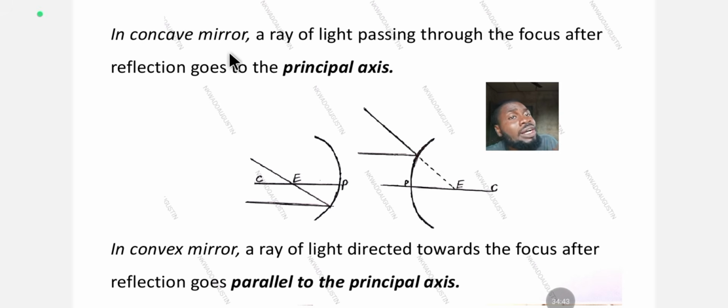Looking at the diagram we have here, let's take this inner part as the concave and this outer part as the convex. In a concave mirror, a ray of light passing through the focus, after reflection, goes parallel to the principal axis. While in a convex mirror, a ray of light directed towards the focus, after reflection, goes parallel to the principal axis.